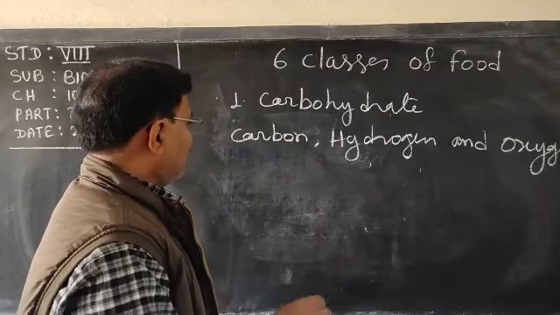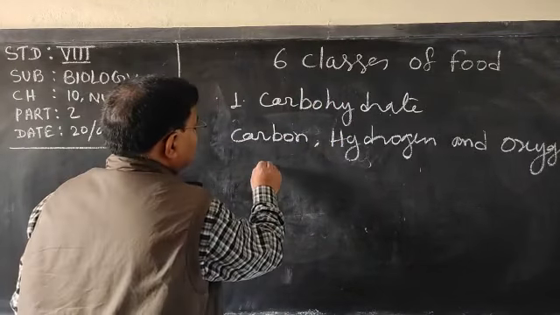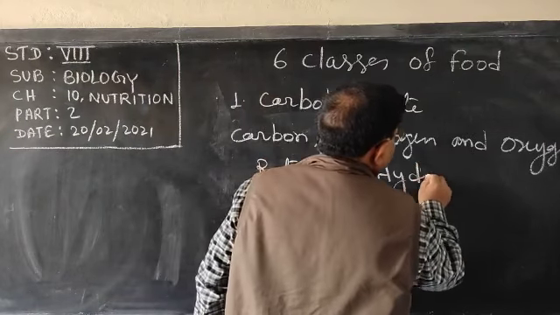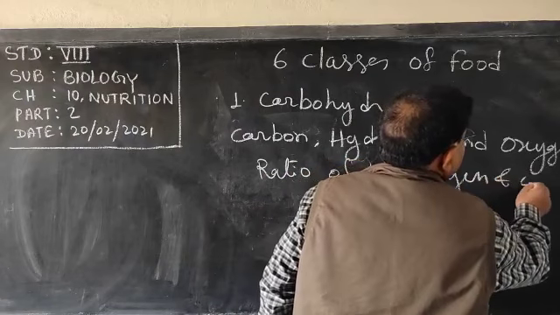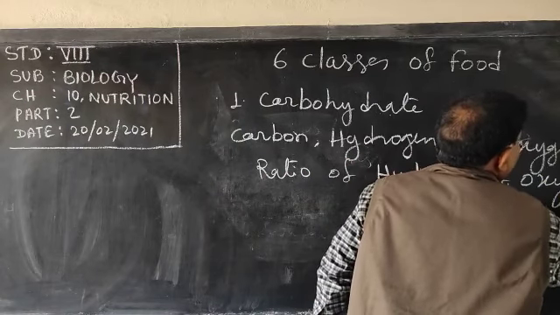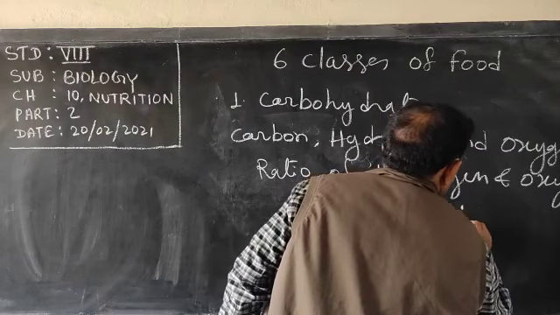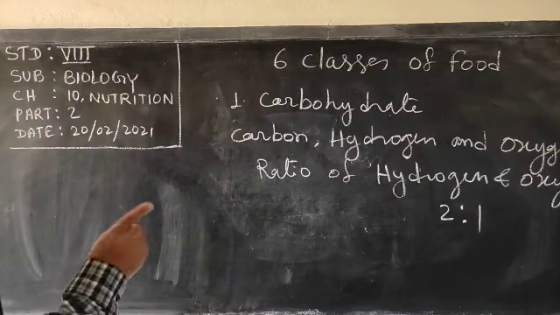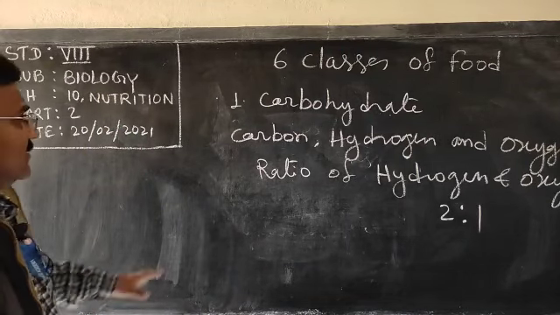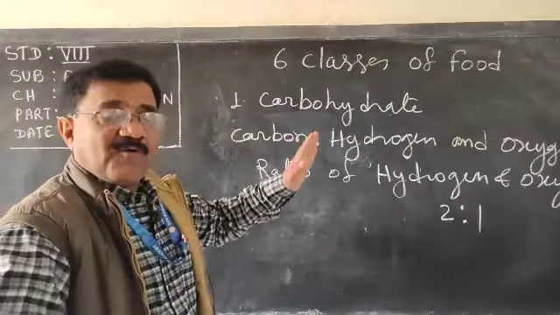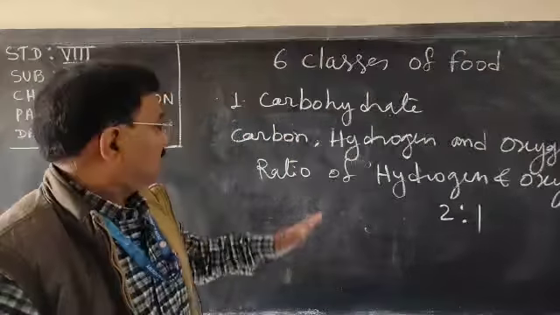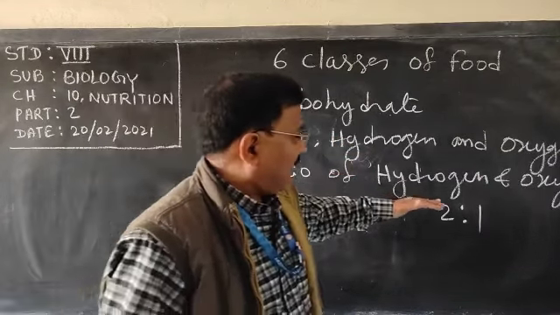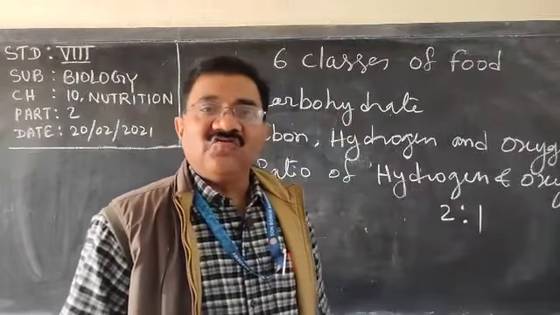And one more thing, the ratio of hydrogen and oxygen must be 2:1. So carbohydrate, a very important component of food, contains carbon, hydrogen and oxygen, where the ratio of hydrogen and oxygen is 2:1.